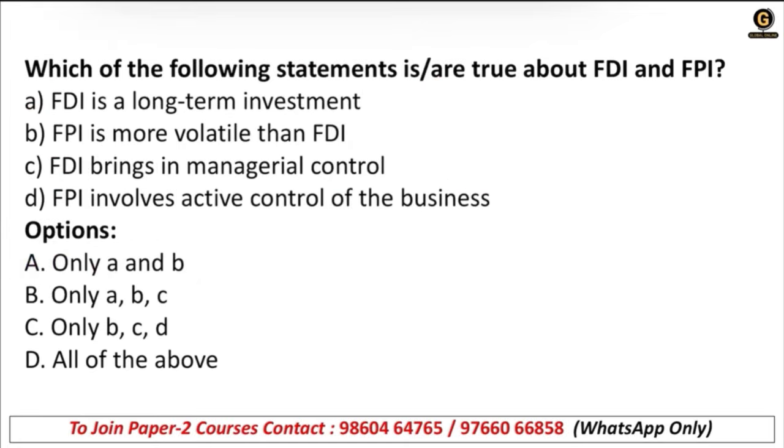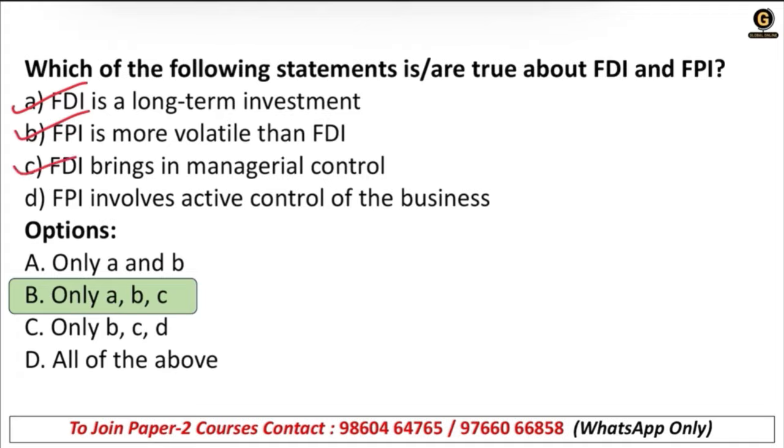Next, which of the following statements is or are true about FPI and FDI? A, FDI is a long-term investment. B, FPI is more volatile than FDI. C, FDI brings in managerial control. D, FPI involves active control of business. Options are AB, ABC, BCD, or all of the above. So the right answer is option B, that is ABC. A, B, and C. Okay.